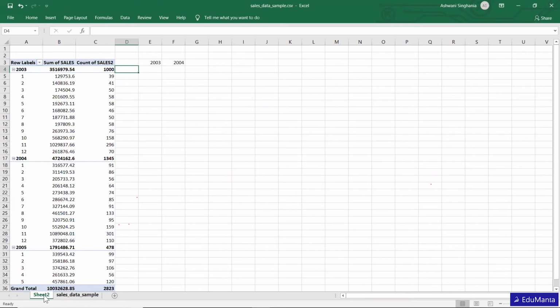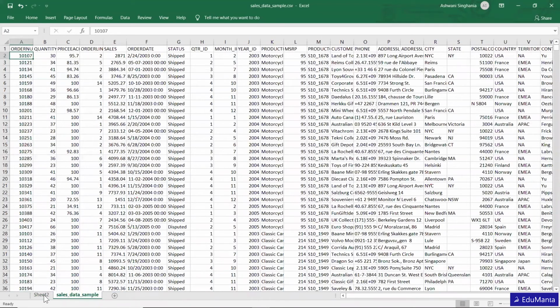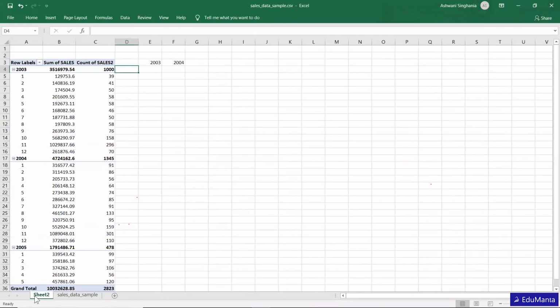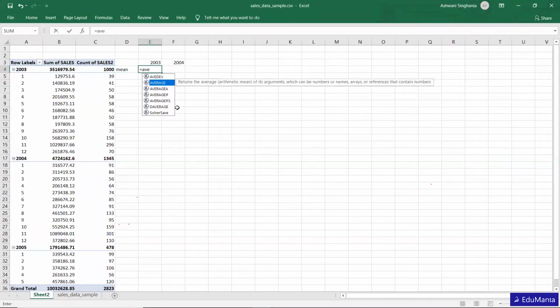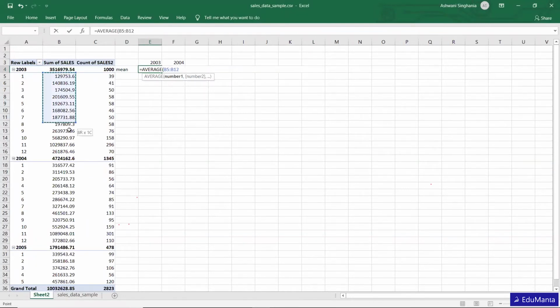So basically, when we have to calculate the mean, what we need to do is simple. We put the average, and this is the mean for 2003 sales, and this for 2004.